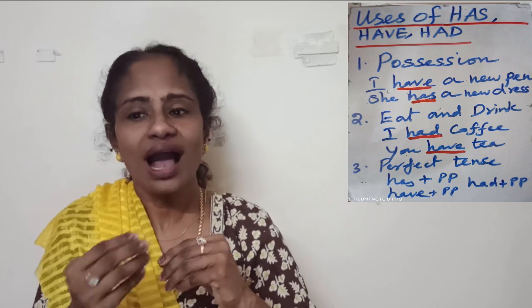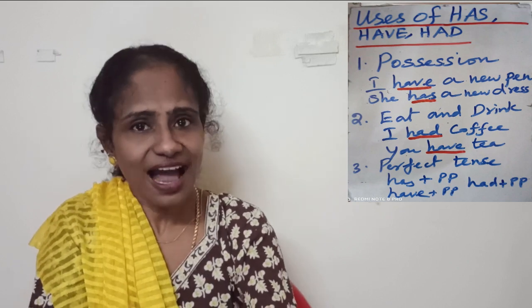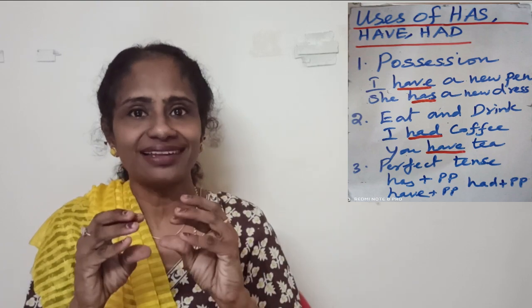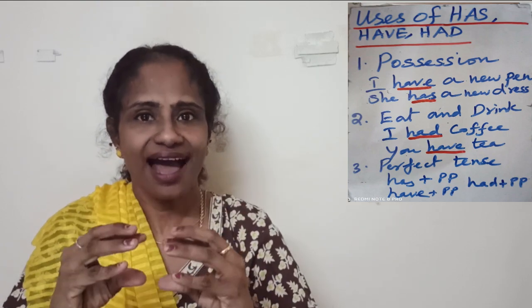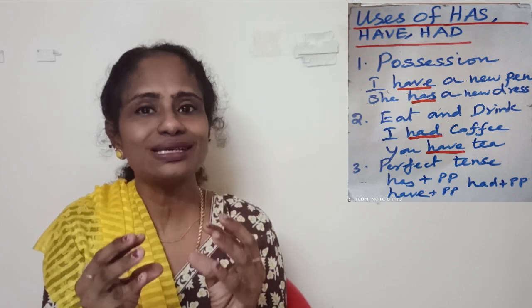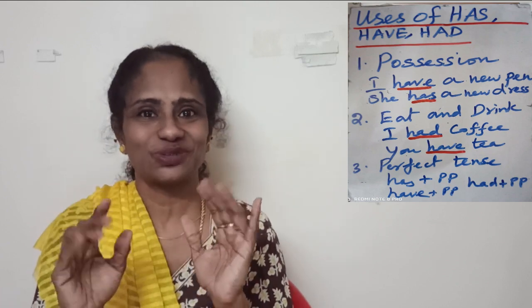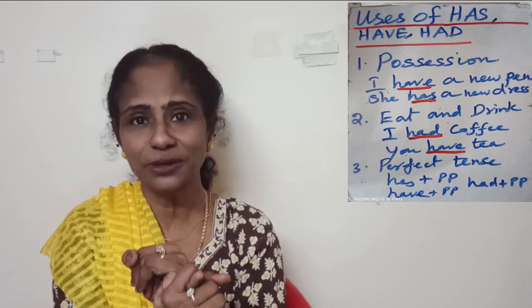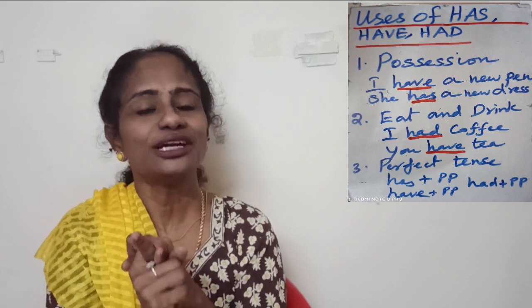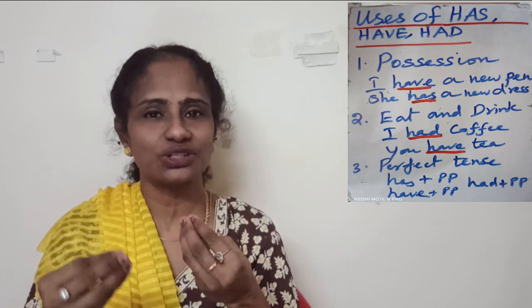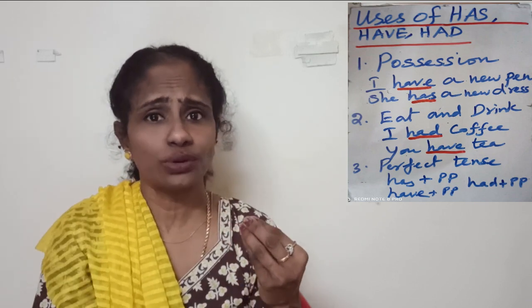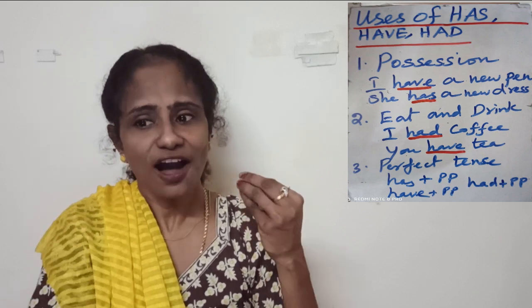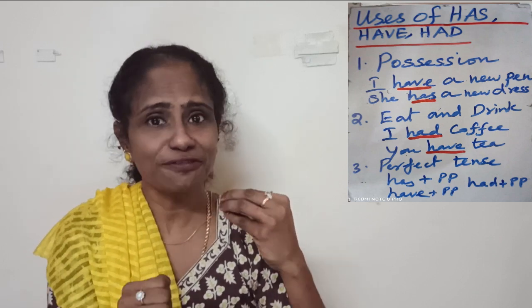Okay, so have something to drink, have something to eat, have your chapatis. So இந்த மாதிரி இடத்துல when you use have, has and had, it talks about eat and drink. So first என்னது, I have na எனக்கிட்ட இருக்குன்னு அர்த்தம், it talks about possessions. Second one, it talks about eating and drinking. So you can just tell a person have your food. Okay, have your food, it is getting late, have your chapatis, have your breakfast.